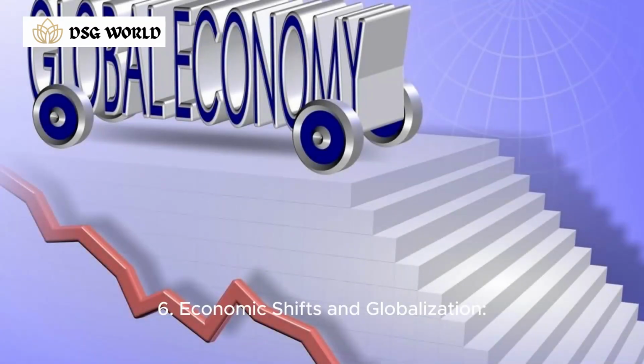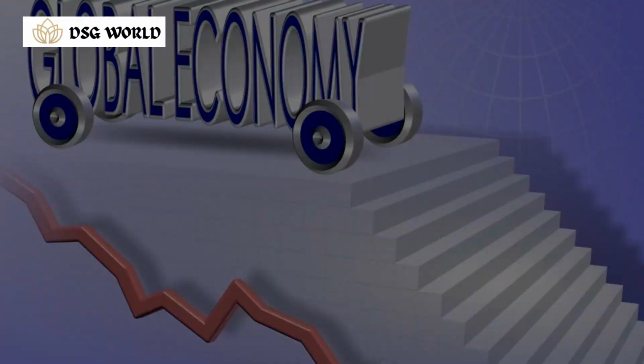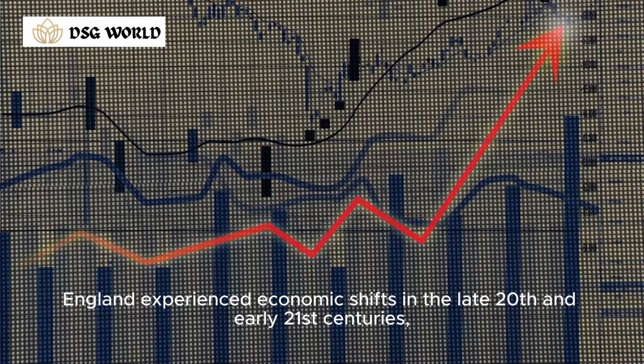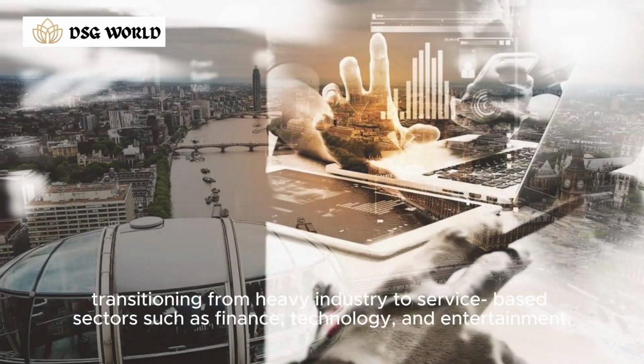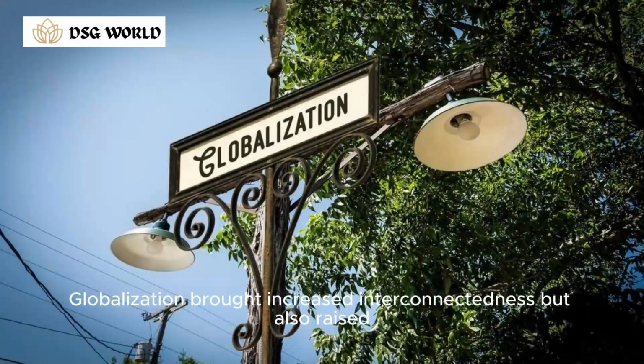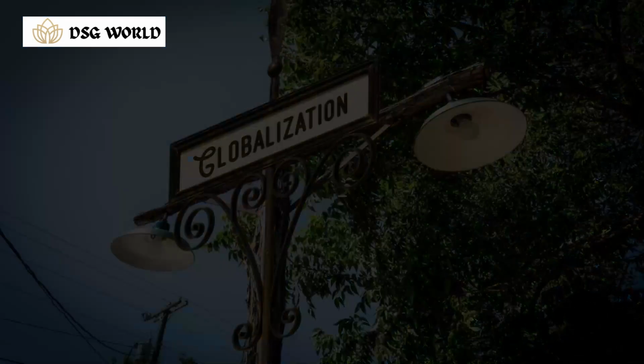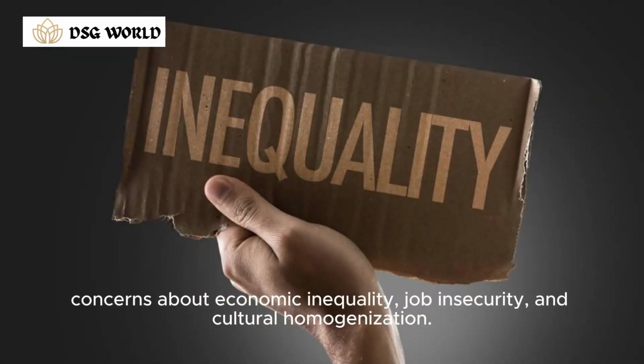6. Economic shifts and globalization. England experienced economic shifts in the late 20th and early 21st centuries, transitioning from heavy industry to service-based sectors such as finance, technology, and entertainment. Globalization brought increased interconnectedness, but also raised concerns about economic inequality, job insecurity, and cultural homogenization.